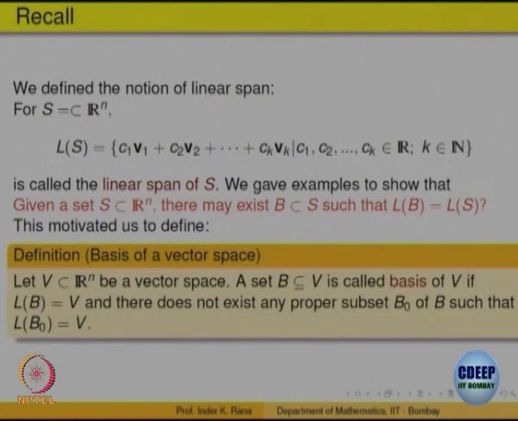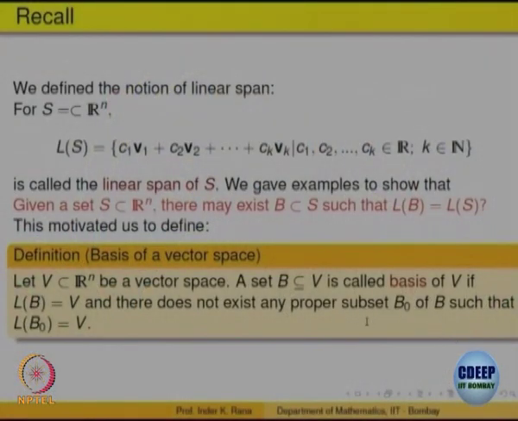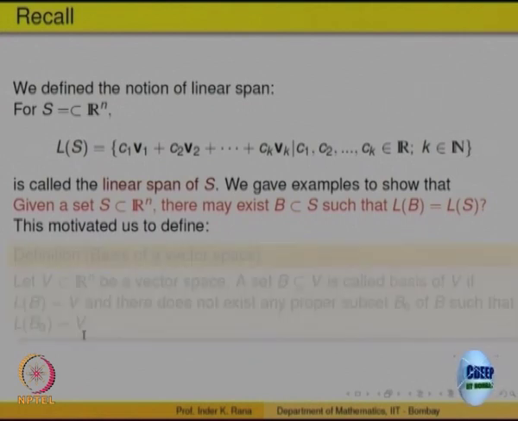A basis was defined as a set of vectors whose linear combinations give the whole vector space, and there is no proper subset of it which gives the vector space. So, a basis is a minimal set of generators. Every vector in V should be a linear combination of it, and no proper subset of it should generate everything. Such a thing we called a basis of a vector space, and we gave examples of bases of vector spaces.